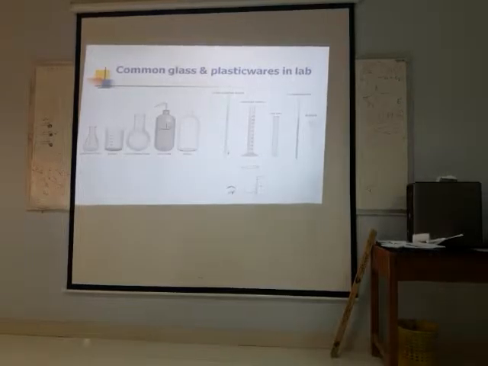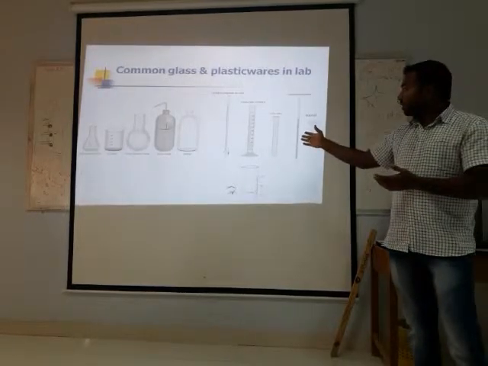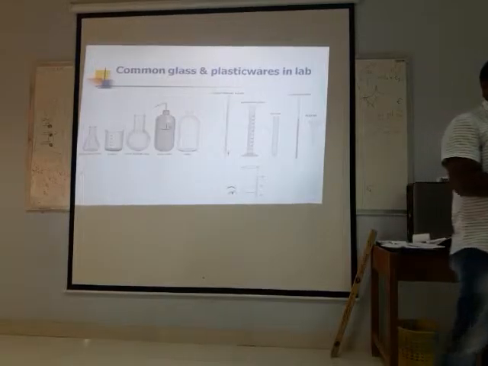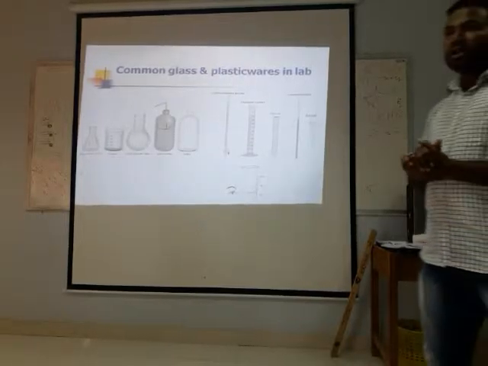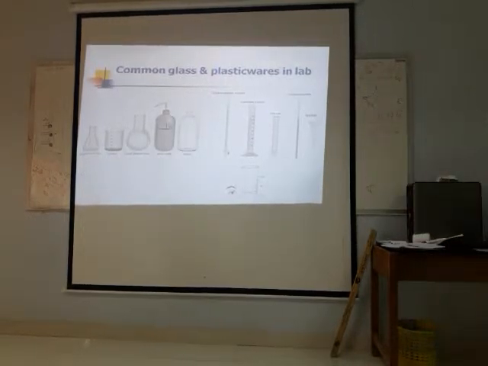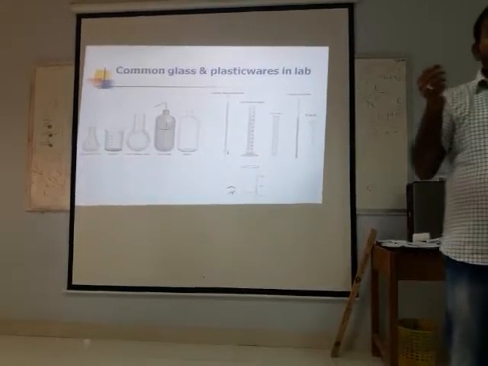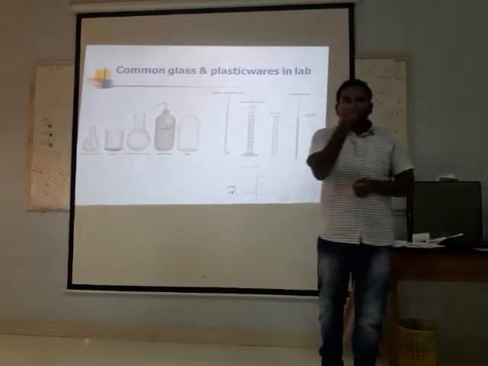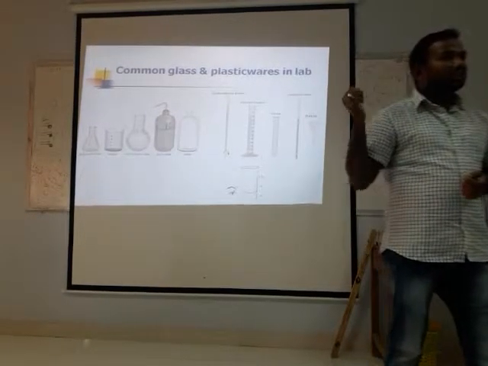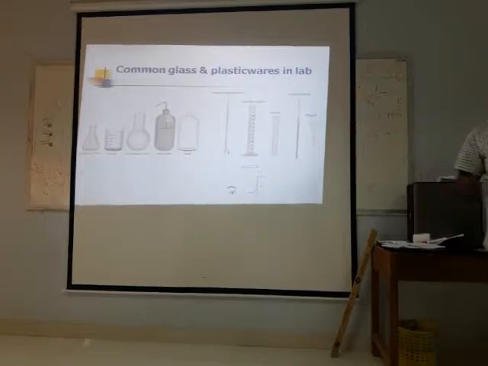Next one is the burette. What is the use of the burette? Maybe you saw it in the chemistry lab. Burettes are useful for titration purposes, to mix the sample properly. If you need one drop, two drops of the sample, it is not possible with the remaining three because the burette is precise. Here you can adjust it, so it will drop one by one. For titration it is useful. And what about the measuring cylinder?